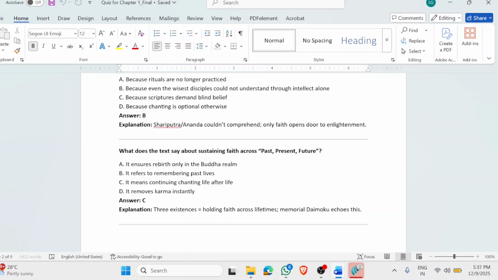So the present will turn into the future, and the present will also turn into the past. That can only happen when it is circular in nature. So one thing is leading to another, right? So when we say we have to sustain faith across past, present and future, it basically means we will continue chanting life after life.